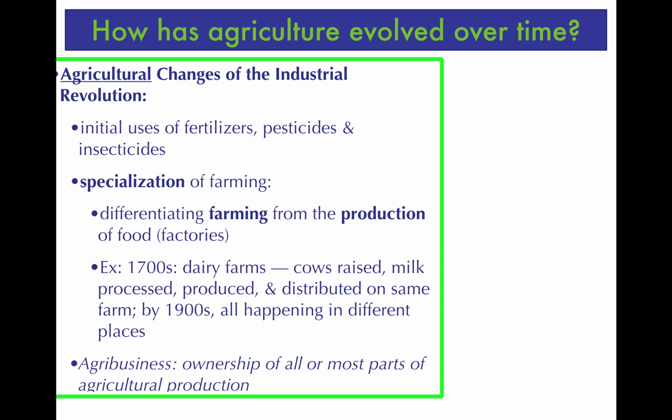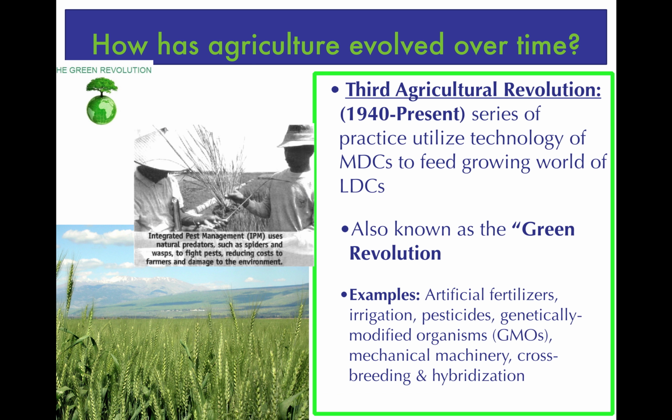What we're going to see as the conclusion of that is going to ultimately build into what I have in italics, because it's going to come later on, not part of the second agricultural revolution, and is known as agribusiness. That's when we're going to see large scale businesses owning all steps of this production process, from the farm, they say, to seed to market. So the distribution and the production of all of that is owned by a single business known as an agribusiness. But we start to see the seeds of this being planted. Haha, little pun there. Seeds of this being planted here in the second agricultural revolution.